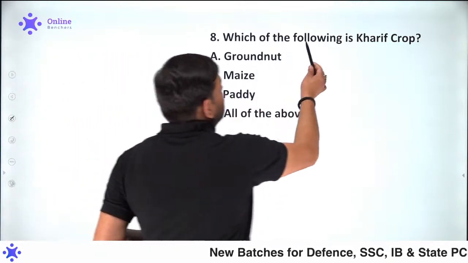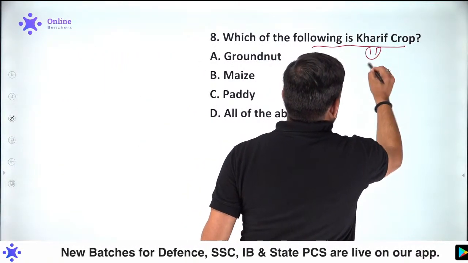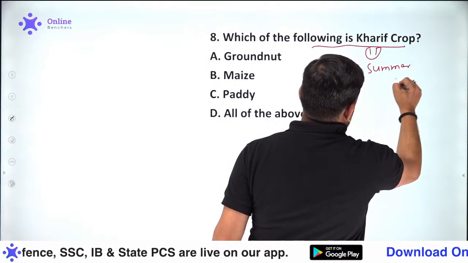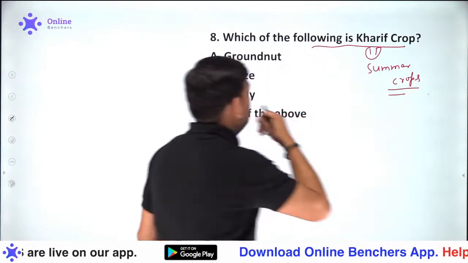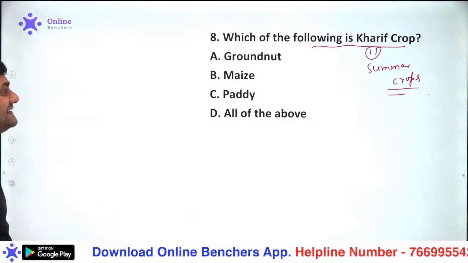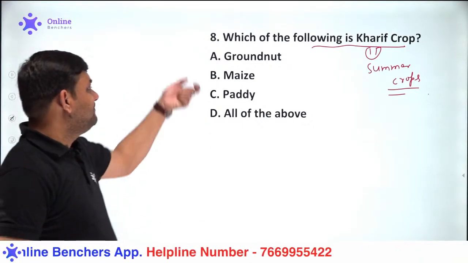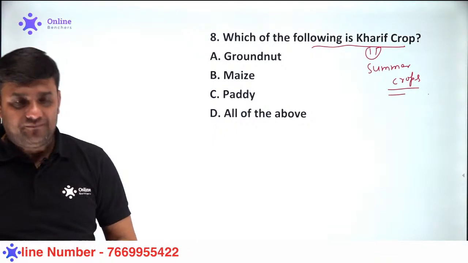Which of the following is a Kharif crop? I told you that Kharif crops are basically the summer crops. So which of the following is a Kharif crop? A is groundnut, B is maize, C is paddy, and D is all of the above.